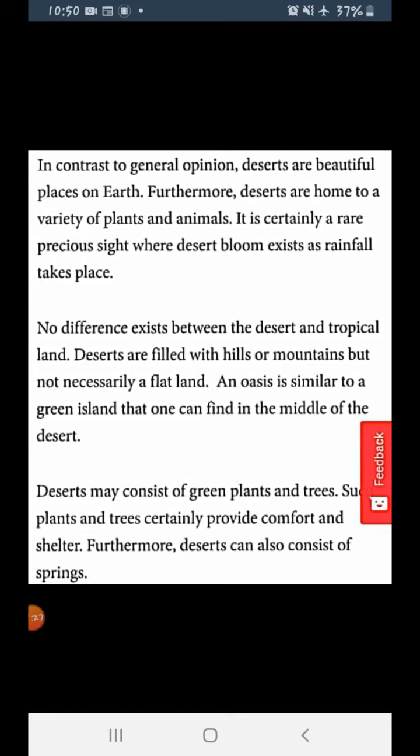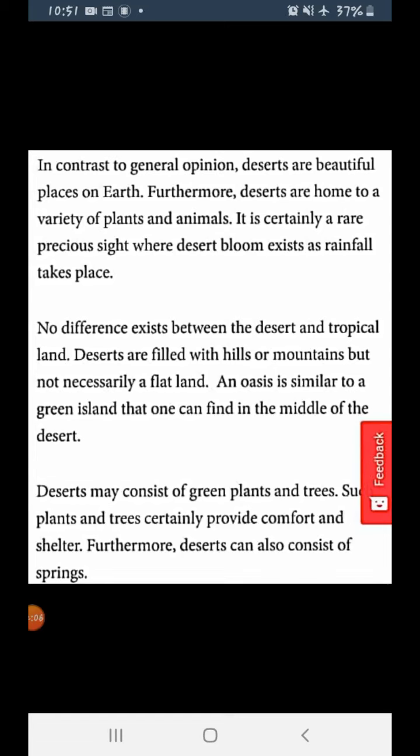So, there is no difference between the desert and a tropical land, because deserts are also filled with hills and mountains, and it is not necessary that a desert must be flat land. There is also an oasis, which is similar to a green island that we can find anywhere in the middle of the desert. A desert may consist of green plants and trees. Such plants and trees certainly provide comfort and shelter.